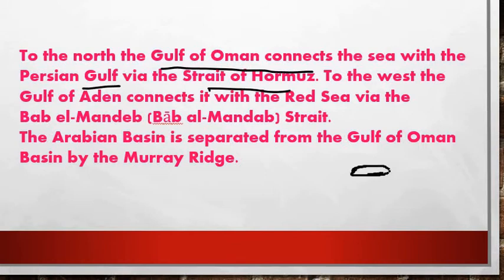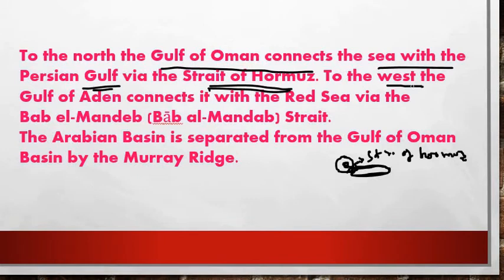For example, this is the Arabian Sea and here is the Gulf of Oman, and this Gulf of Oman will connect with the Arabian Sea. But how will it connect? The sea connects with the Persian Gulf via the Strait of Hormuz, that is, in between is the Strait of Hormuz, right friends? Strait of Hormuz. And this entire region is called the Gulf of Persia, that is the Persian Gulf, right? I hope you understand this statement.